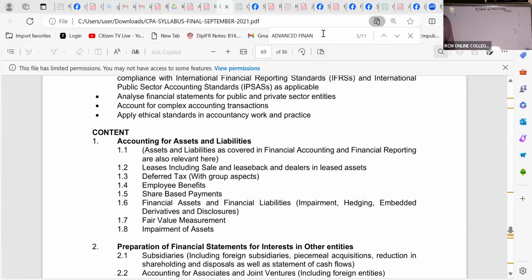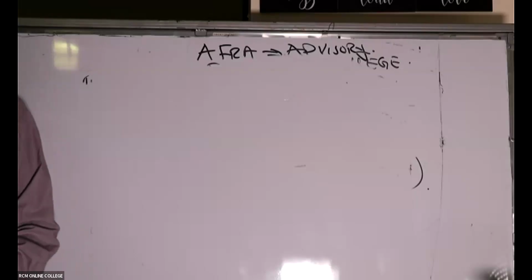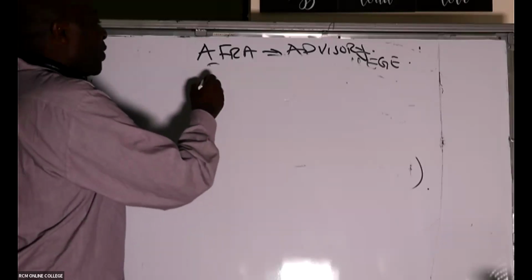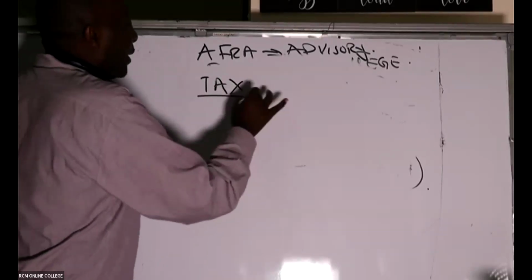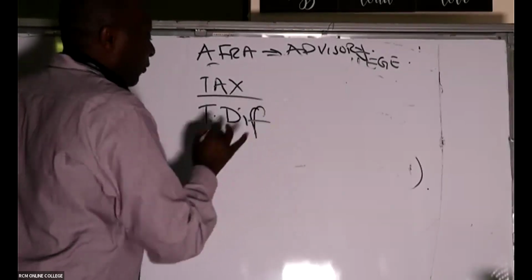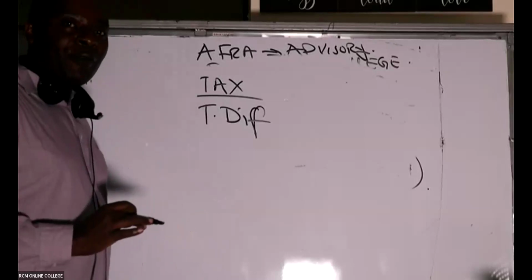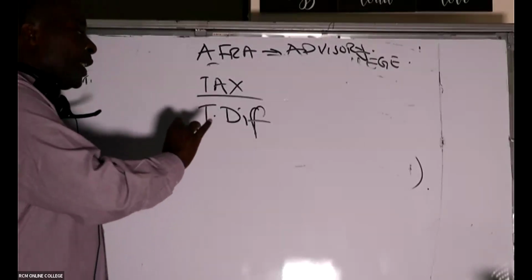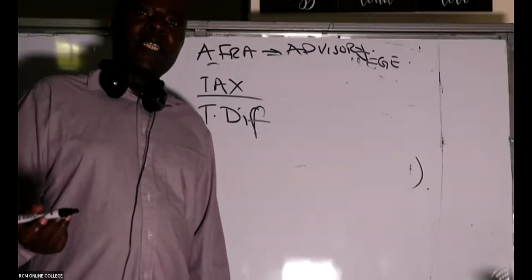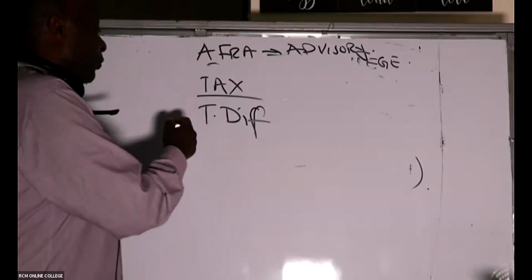Ladies and gentlemen, remember deferred tax, we're looking at IAS 12. Under IAS 12, your examiner wants you to know how to compute temporary differences. Temporary differences, of course, will lead to what we call deferred tax. And then we also have what we call permanent differences.